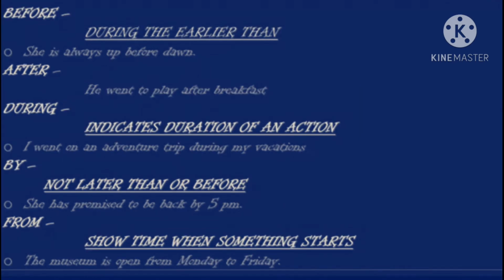So now the next one is before. So where do we use before? Earlier than. For example, she is always up before dawn. So here in this example it is saying that she always rises before the sunrise. After, we can say later also. He went to play after breakfast. So here it is said that first he has had the breakfast, then he went to play.